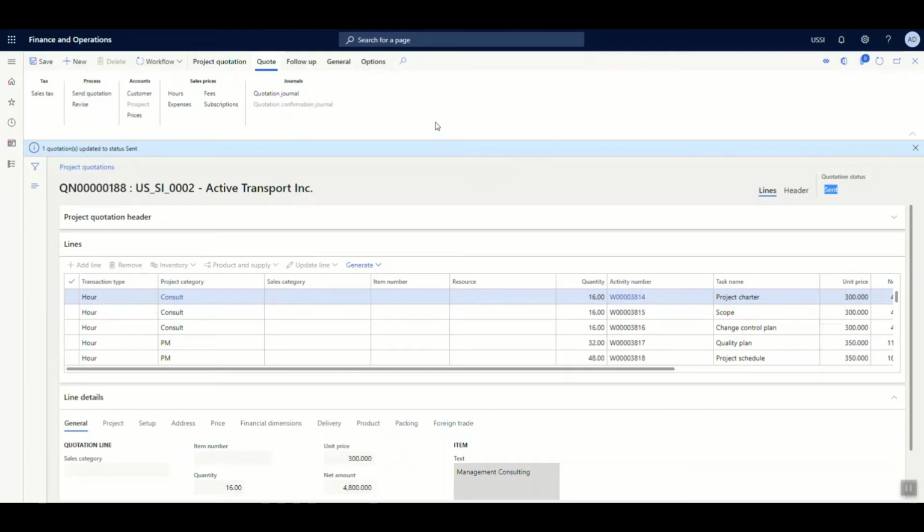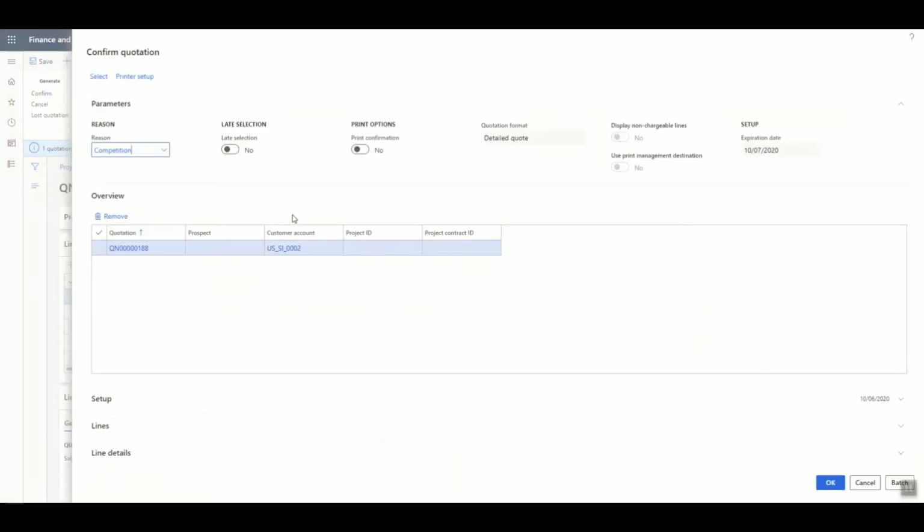Let us now assume that everything has gone well, the customer is happy with the quotation, and then he further wants the order to be processed. What the user needs to do is to go to follow up and then say confirm. By clicking on confirm, the system is going to give you a form wherein you can either print the confirmation or have it converted into a PDF or even send the confirmation quotation to the customer.